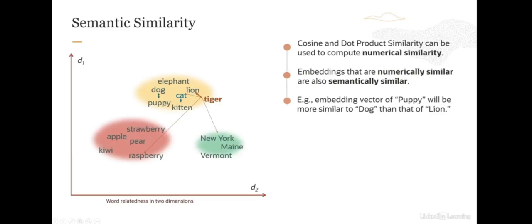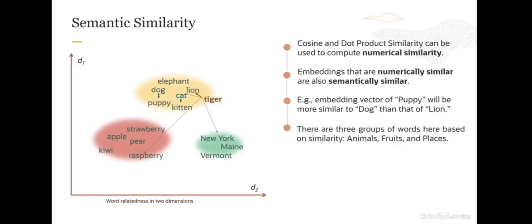You can see these clusters getting formed, 3 groups based on similarity: animals, fruits, and places. These clusters are semantically similar, and their vectors are numerically similar as well, and that's how we figure out that they are semantically similar.